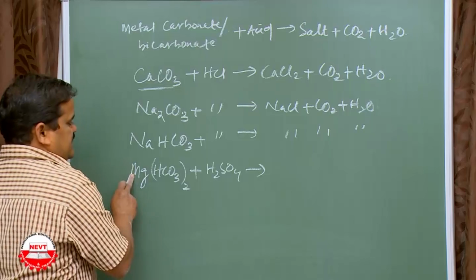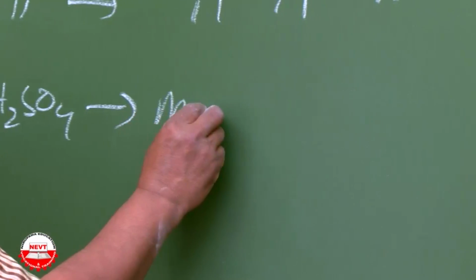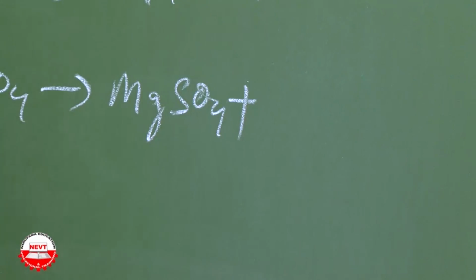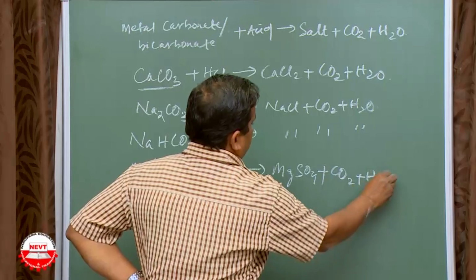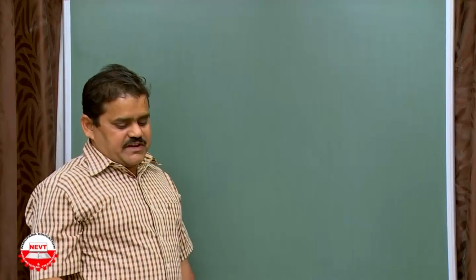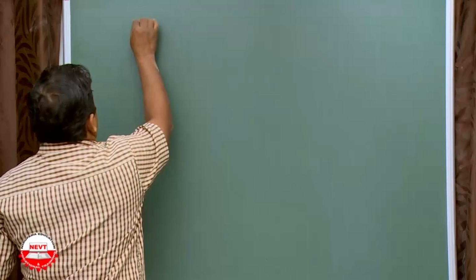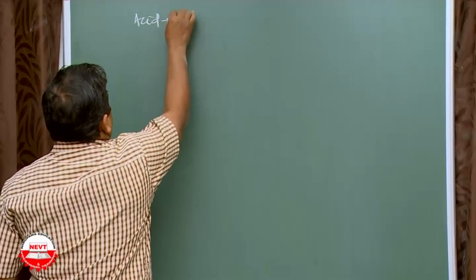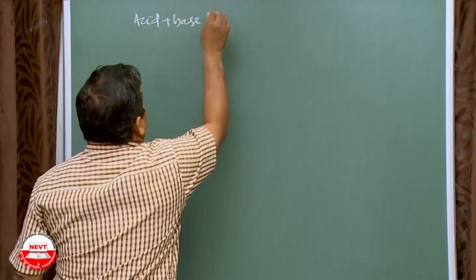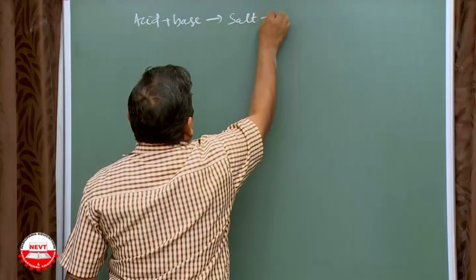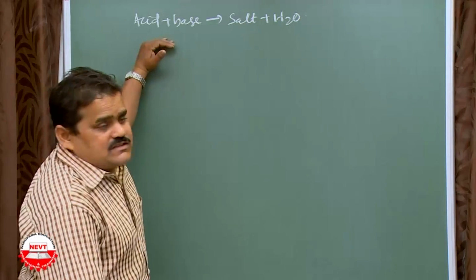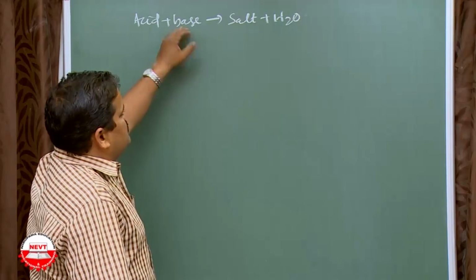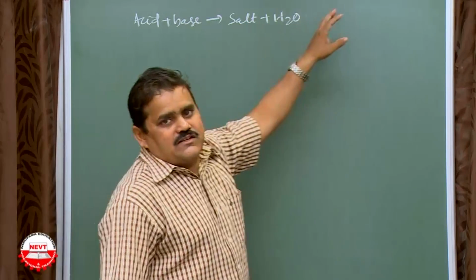It will give magnesium sulfate, the salt, then CO2 and H2O. It's okay. Come to the next point. How do acid and bases react with each other? That means acid plus base gives salt and water. This is also known as neutralization reaction because acid and base both neutralize each other, producing salt and water.